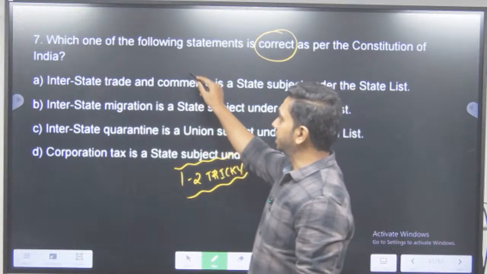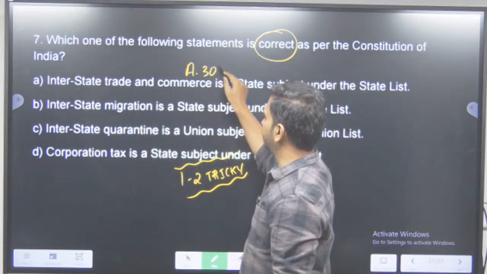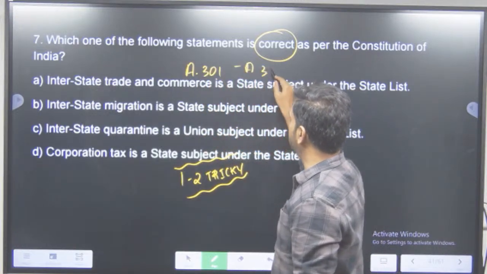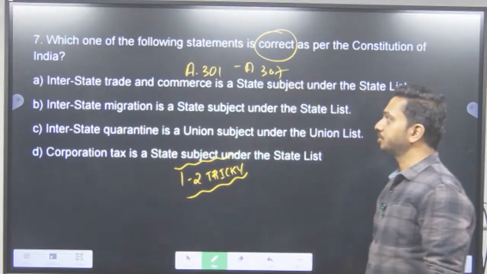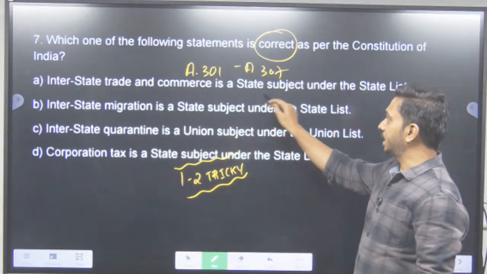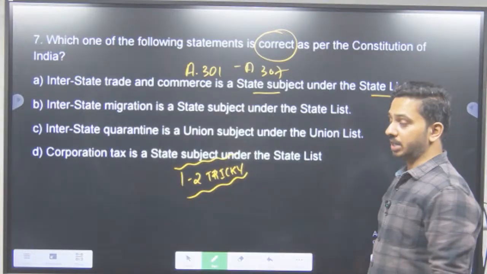Interstate trade and commerce is a state subject under the state list. So interstate and trade and commerce kahan pe? Article 301 to Article 307 of the Constitution. It's a state subject under the state list. Is it correct?